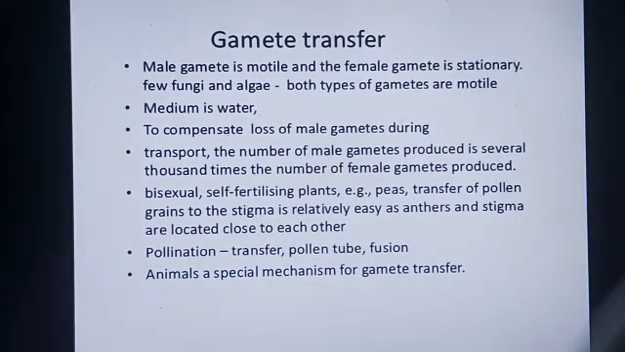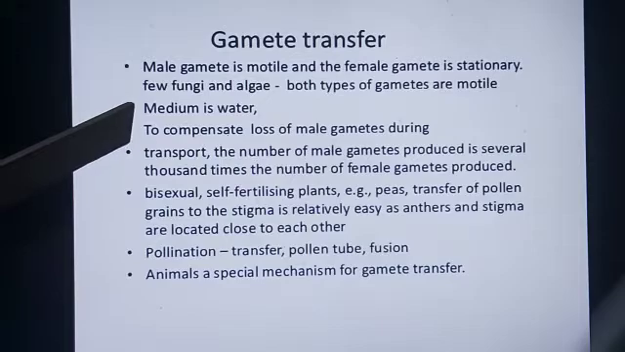The next step is gamete transfer. In gamete transfer, the transfer of the gamete takes place from one organism to another organism, which results in the fertilization process. Here the male gamete is motile and the female gamete is stationary in most of the organisms. In a few fungi and algae, both types of gametes are motile. The medium of gamete transfer is usually water in most of the organisms.